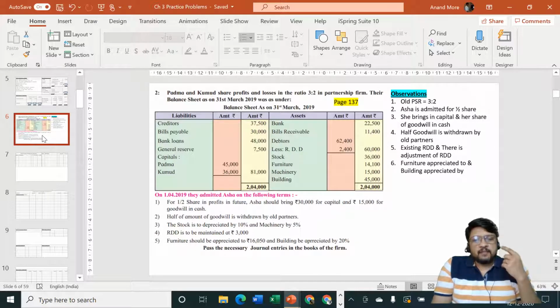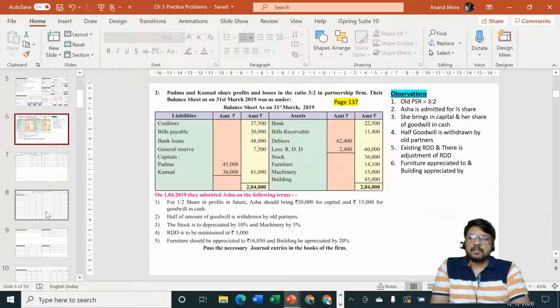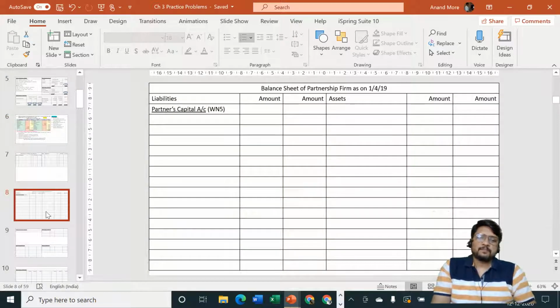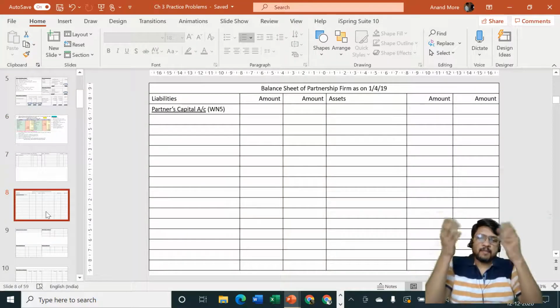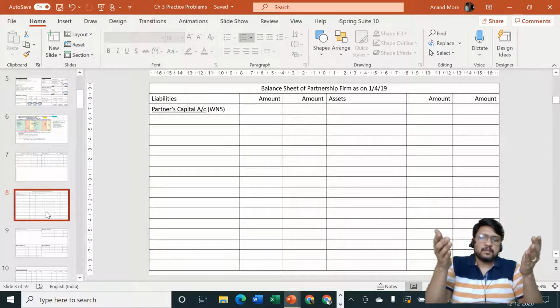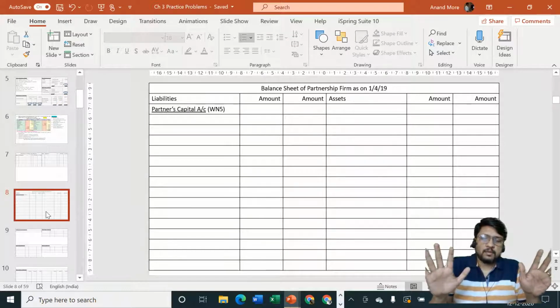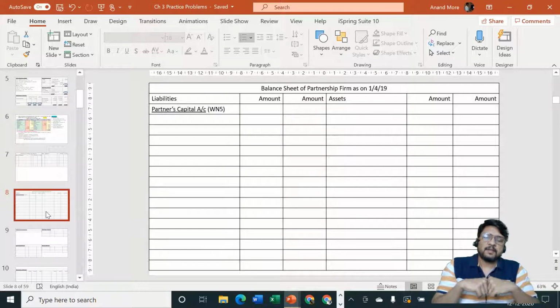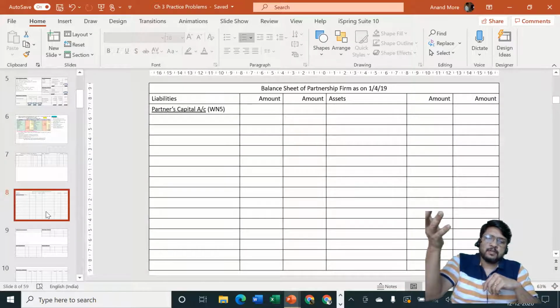If you are starting from opening balance sheet, that is the given balance sheet of the problem, and then you are going to the closing balance sheet, that is the answer balance sheet which you have prepared, from the problem balance sheet to the answer balance sheet, then only posting is necessary. Ledger account and journal entries are not necessary. Only posting. Start from balance sheet, go to balance sheet.